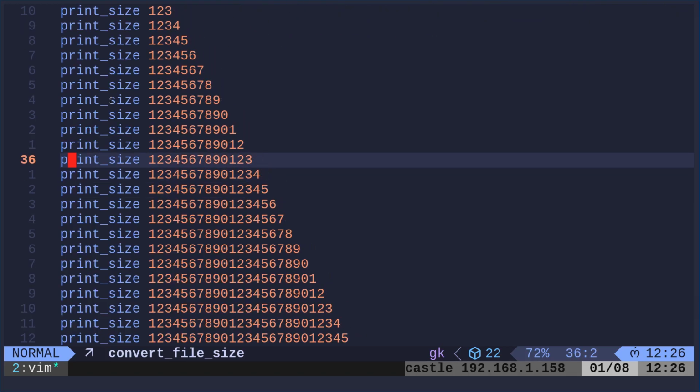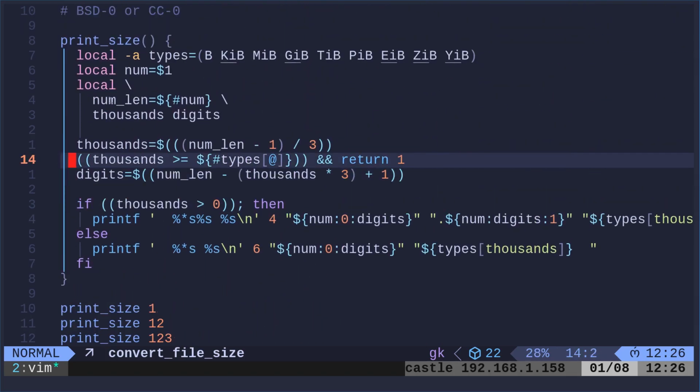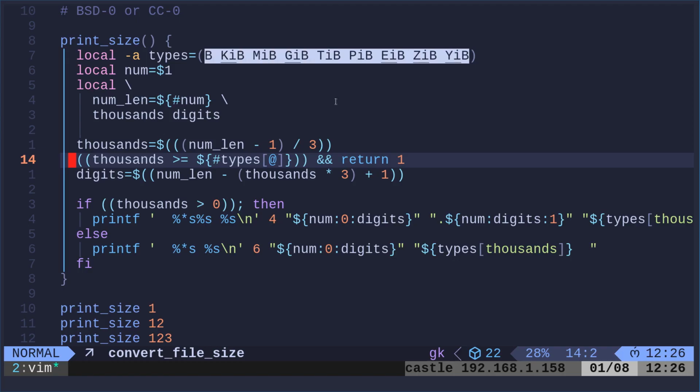Anyway, it's basically just this one function, and then, as an example, he calls the function with a bunch of different numbers. But basically, you're going to pass it bytes, and it's going to convert it to all these different formats and sizes using pure bash. So it's basically just creating an array with all the different values, and then it's doing some math and outputting the correct information.